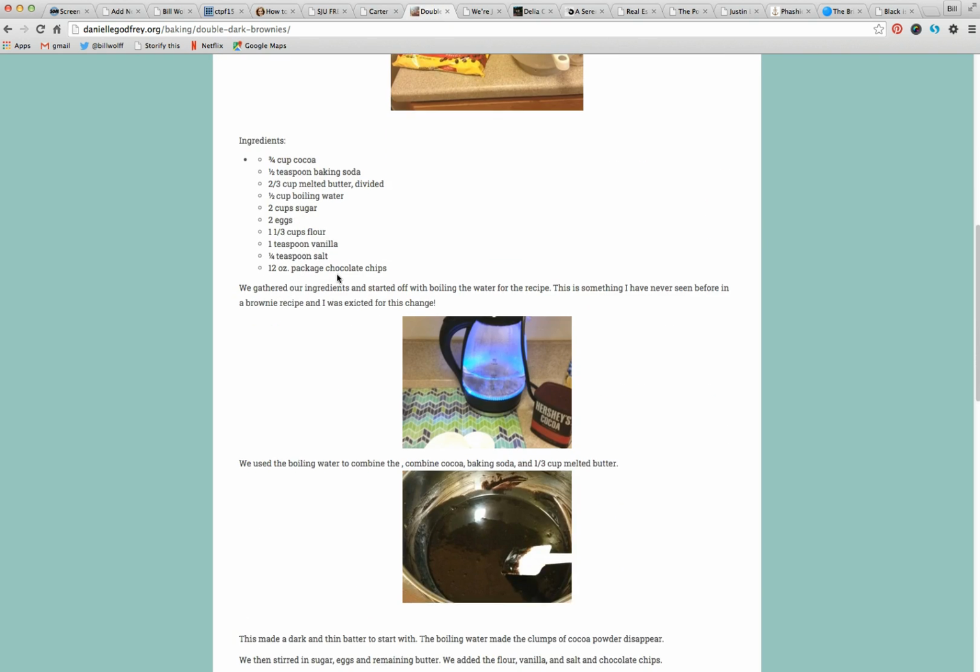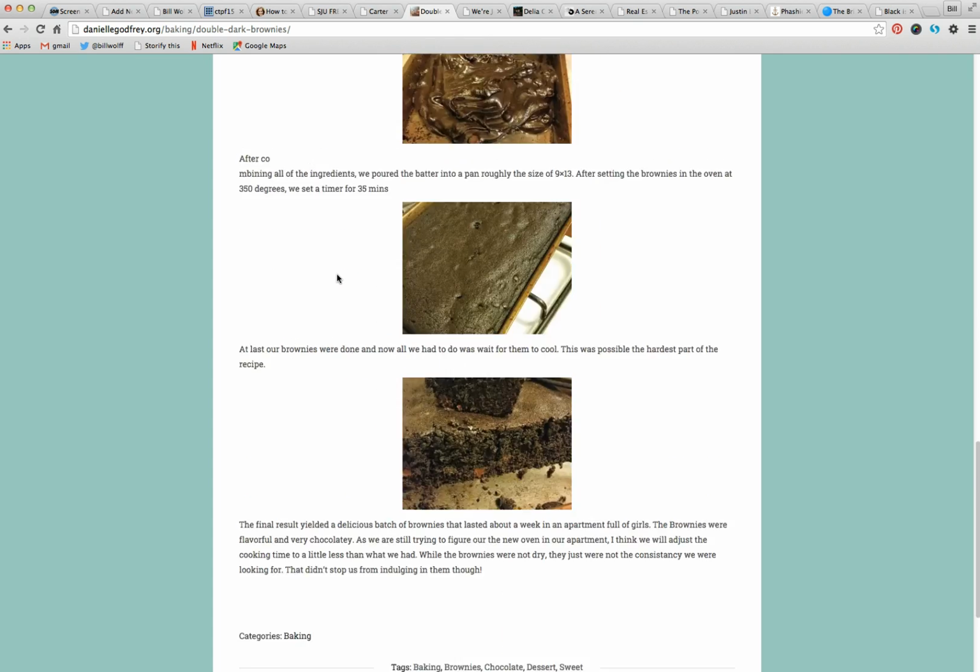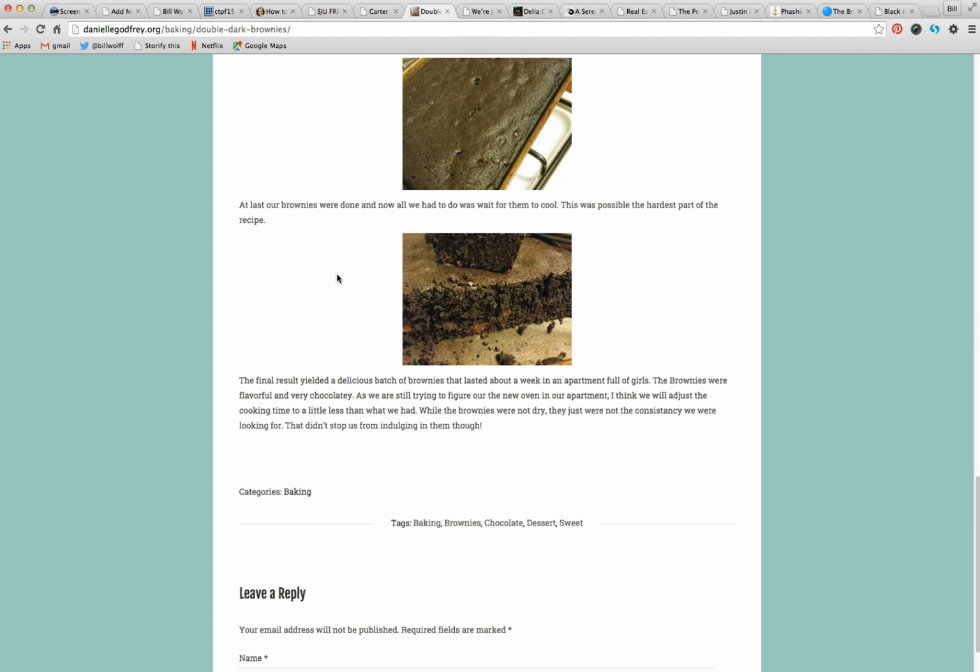We gather our ingredients, we boil the water, we make it dark, we produce the final yield, delicious brownies. So, okay, it would be wonderful if we could see you eating the brownie, or somebody eating the brownie, maybe like an initial response to the brownie as a feature of your blog. That would be very, very cool.